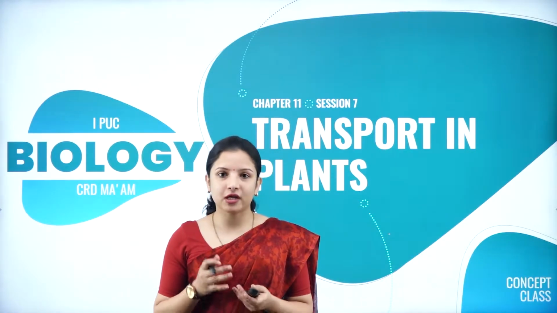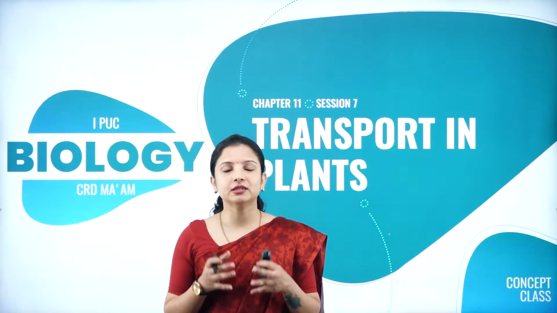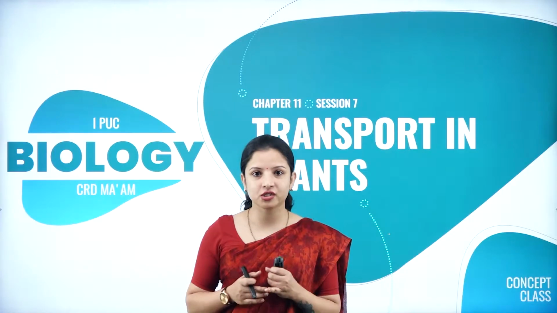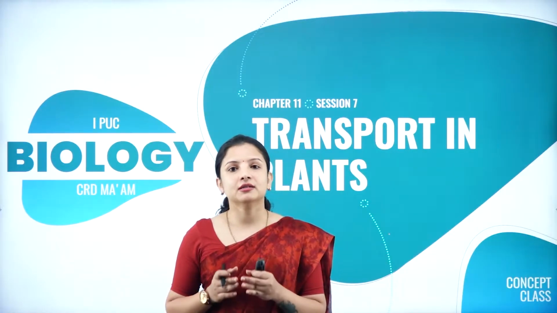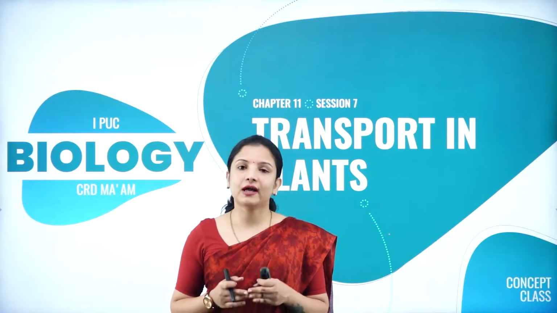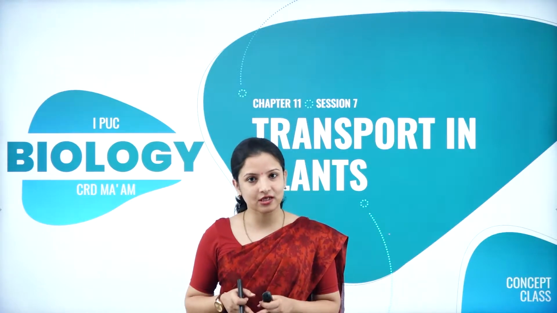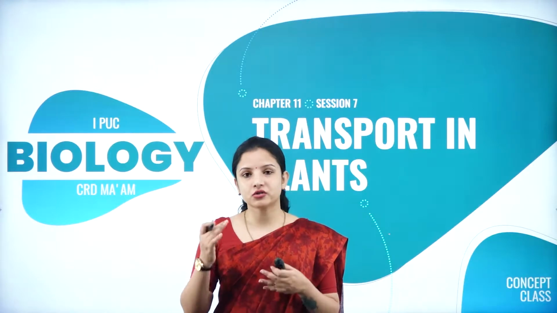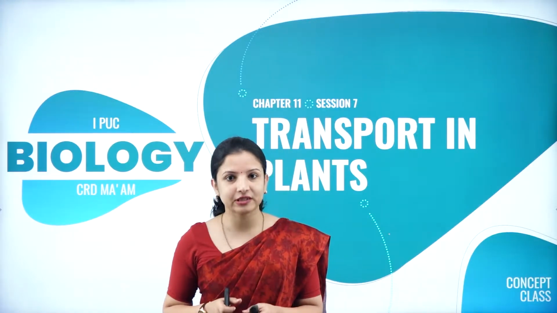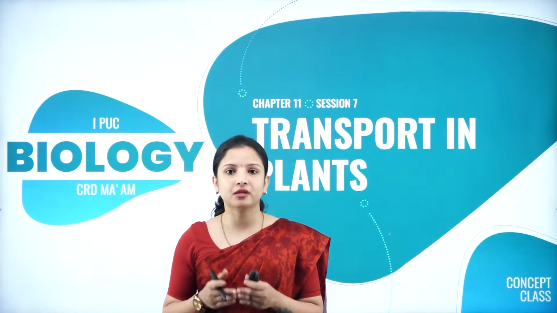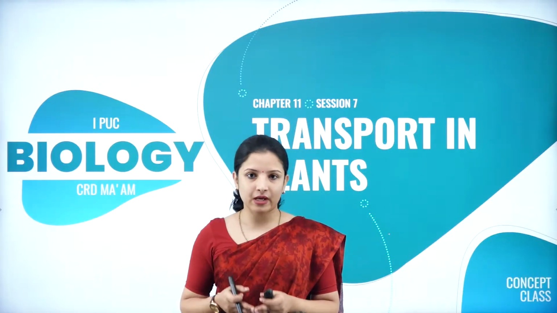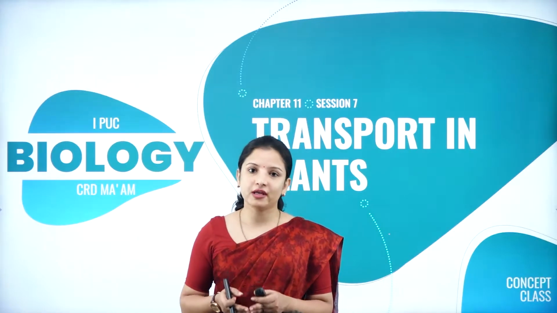This is because of the properties of water such as cohesion, adhesion and the surface tension of water. We had studied all this in the previous session, and also how exactly the water travels between the mesophyll cells of the leaves and evaporates towards the external environment through the stomata. So that process also we had studied.